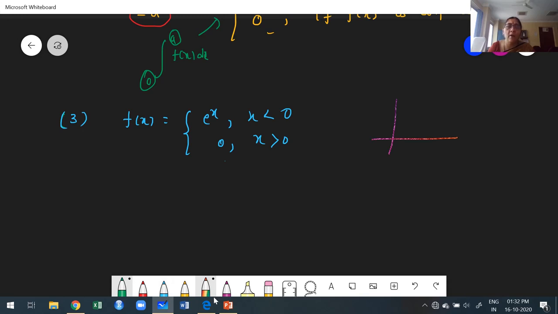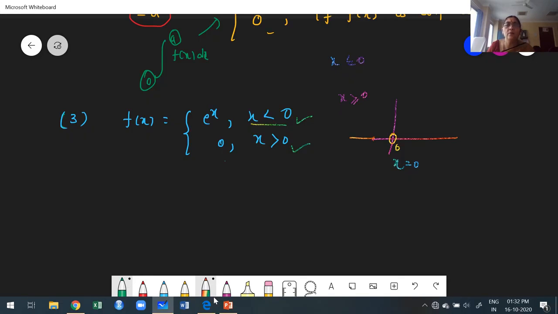You don't get a value at which point? At the point 0. Why? Because the function is not defined there. 0 is not included in either piece. Once you plot the graph, you don't get a point at 0. We get a discontinuity at x is equal to 0. If 0 were included for x less than or equal to 0, or for x greater than or equal to 0, then we would say it is continuous.